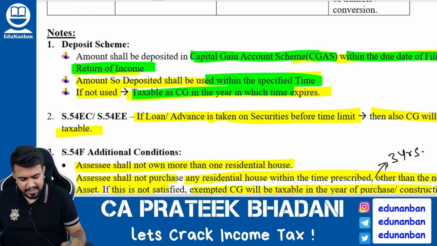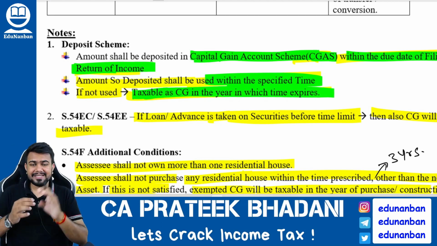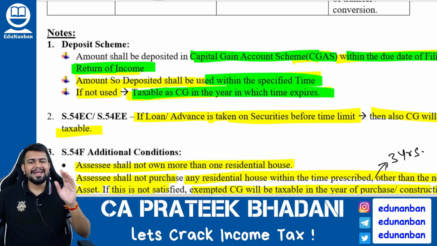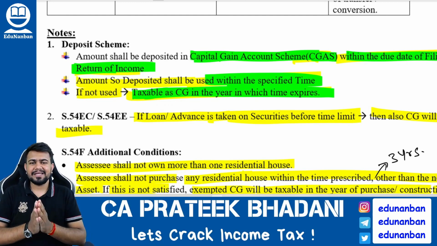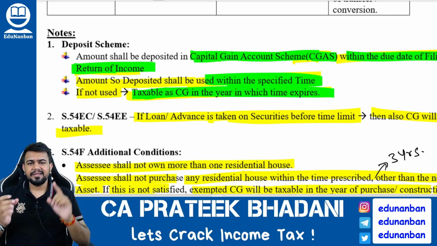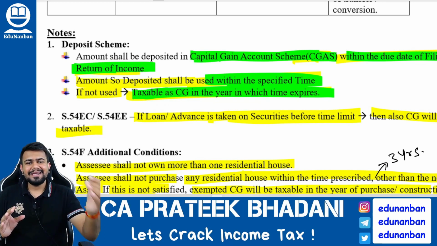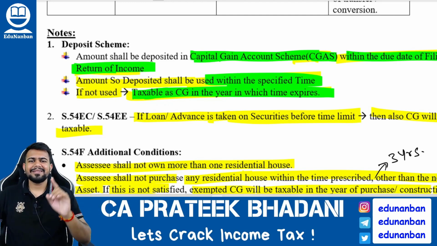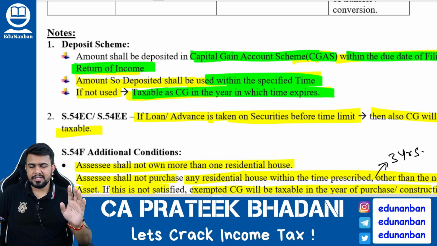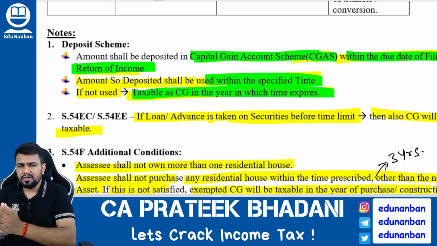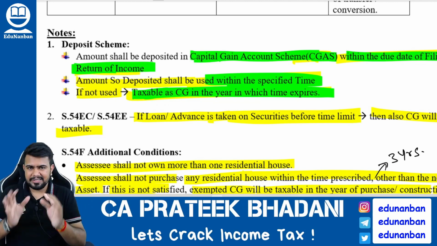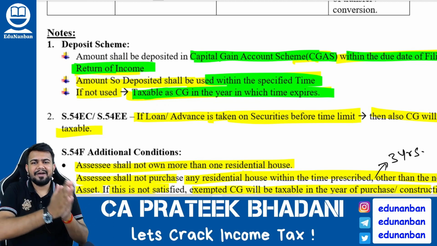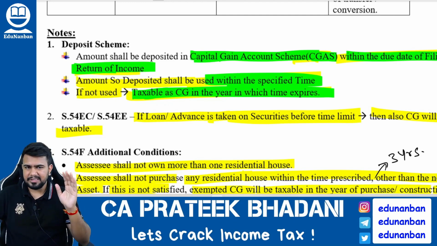That is in the year in which the time limit expires. So listen again, once again, very important. In section 54, if the assessee is selling a long-term capital asset, being a residential house, and he is purchasing another residential house, then exemption is available. What is the time limit to purchase or construct the new residential house? It is minus 1 plus 2 plus 3. Means within 1 year before or within 2 years after he should purchase the house, or within 3 years after the date of transfer he should complete the construction.